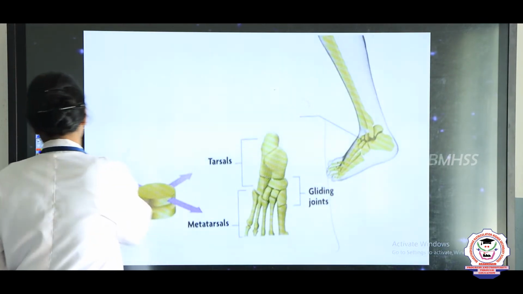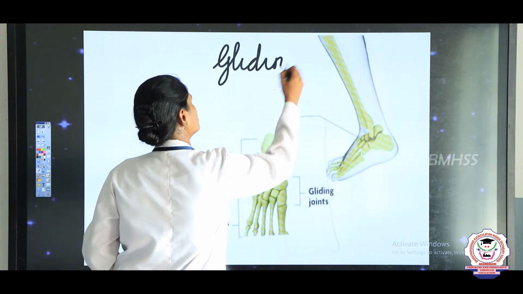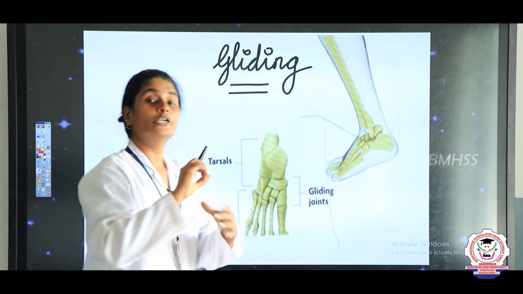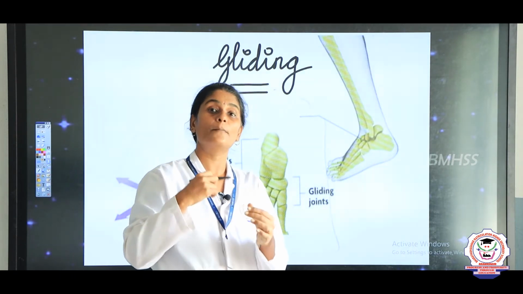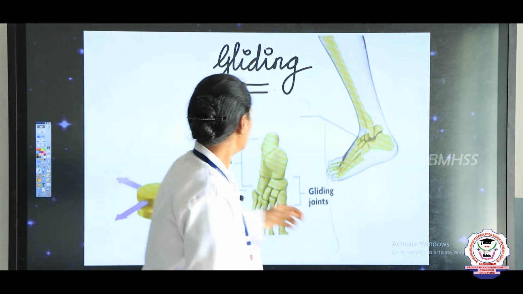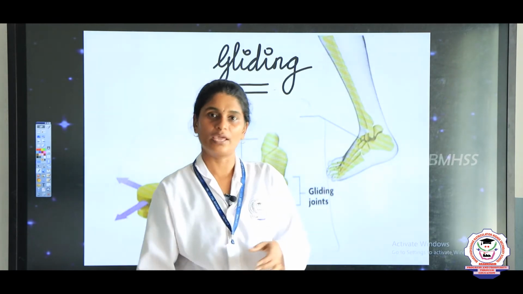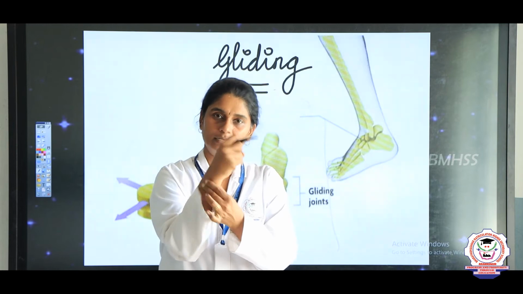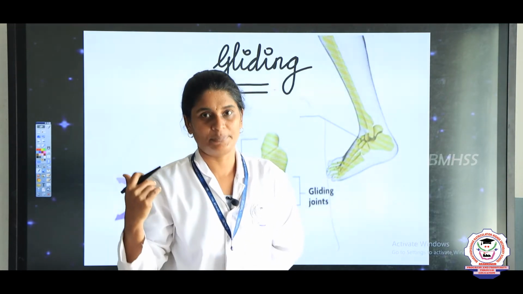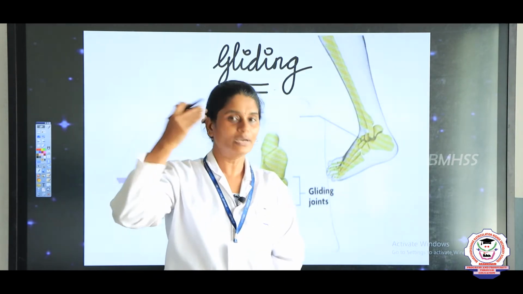gliding joint, G-L-I-D-I-N-G. So, this gliding joint helps in twist and turn, and we can also bend forwards and backwards, okay. So, we can bend back. This gliding joint is present in our wrist and in the ankle, okay. So, we can twist and turn even in our vertebral column.